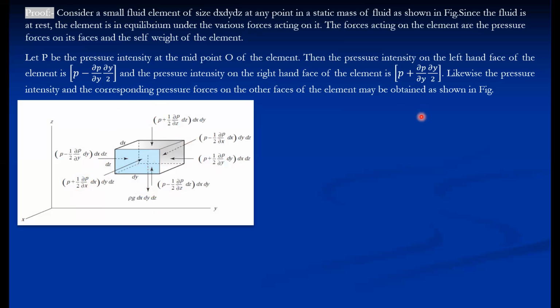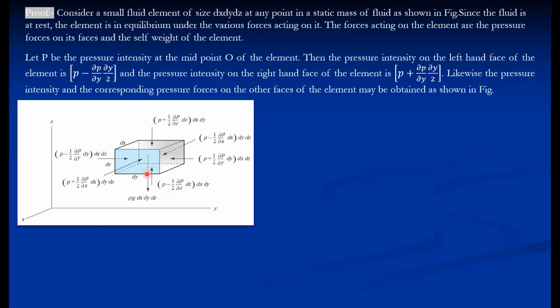Just now we have explained. You can rewind this particular clip again to understand how Taylor's expression is used to calculate the pressure intensities. That will be helpful for you if the derivation is asked, because no mugging is required, only if you understand how Taylor's expression is used here to calculate the variation of pressure intensities at each face. So the bracket quantities, once again, I'm telling you, are pressure intensities, and multiplied by area, that is the pressure force. Likewise, the pressure intensities and the corresponding pressure forces on other faces of the element may be obtained as shown in the figure.